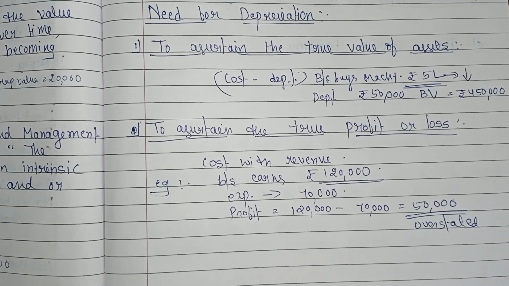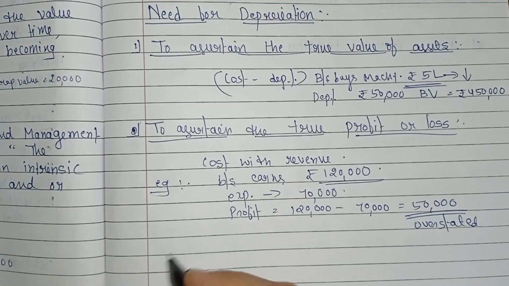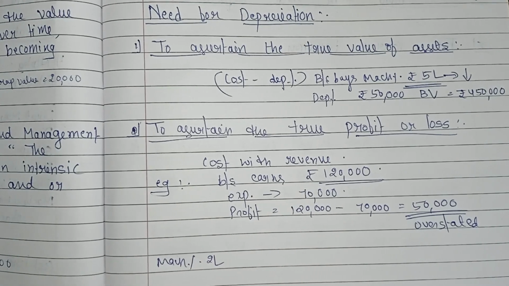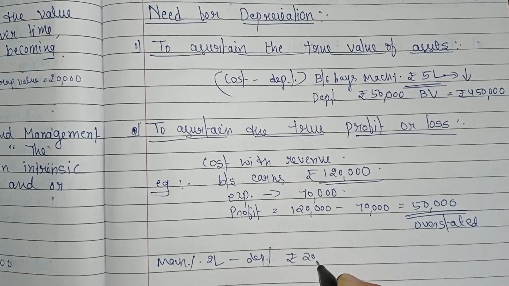Now suppose the business owns machinery worth rupees 2 lakh, with a yearly depreciation of rupees 20,000.